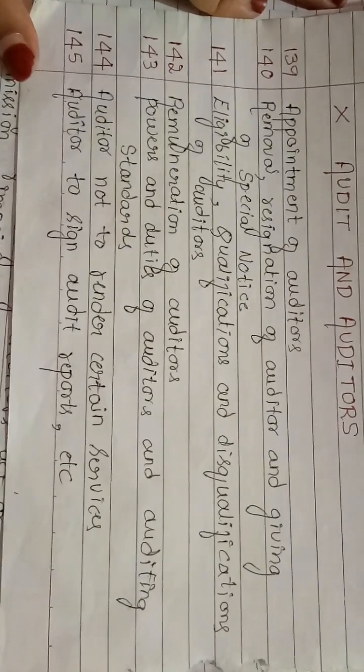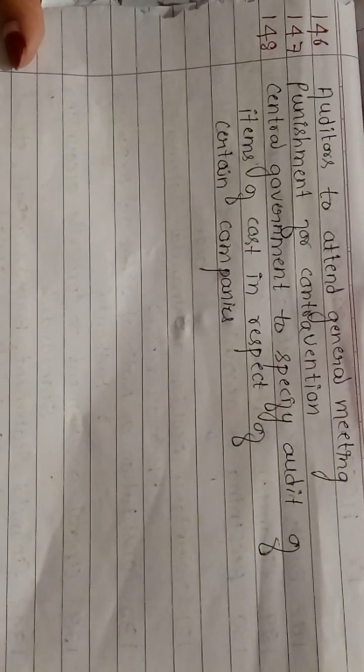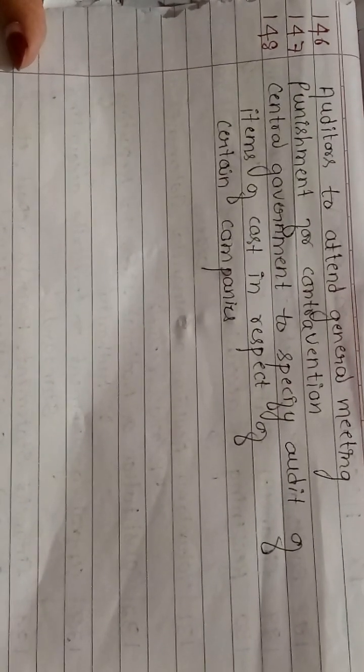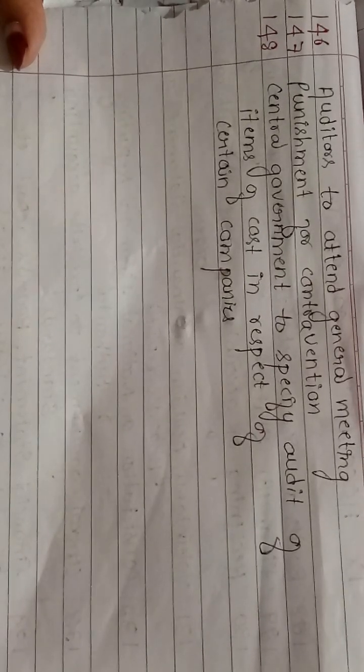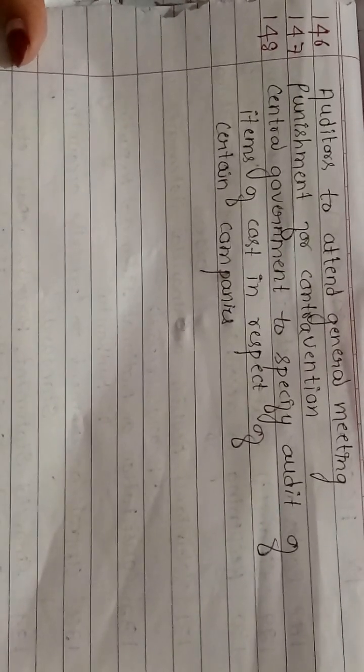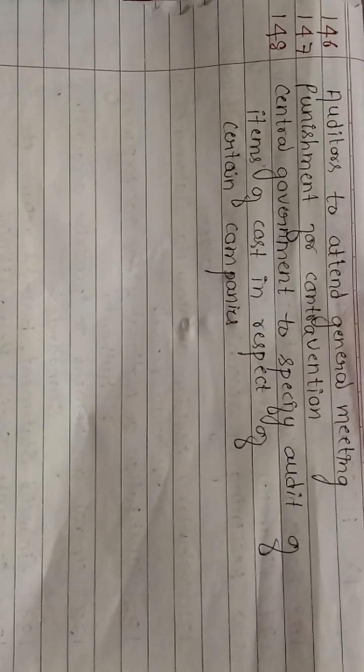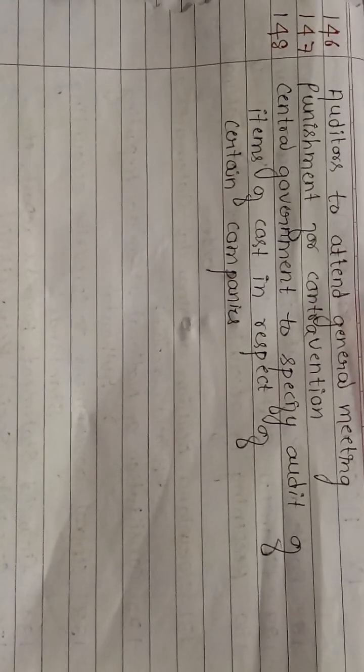So the next section is Section 146. 146 is auditor to attend general meeting. See, the auditor is permitted to attend the general meeting. So Section 146 talks about the auditor attending the general meeting.